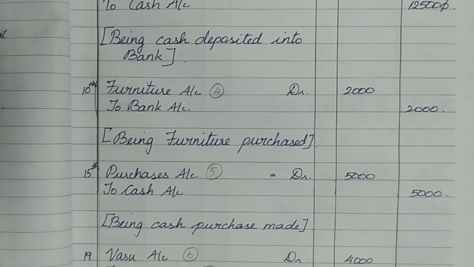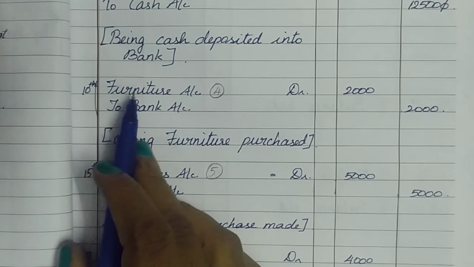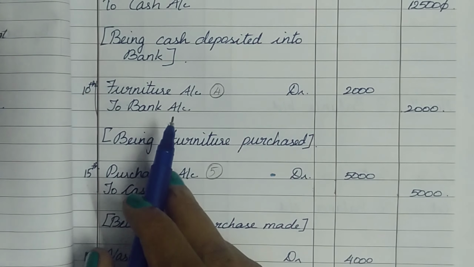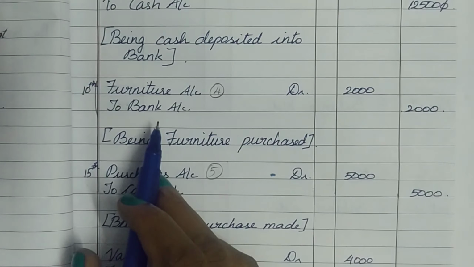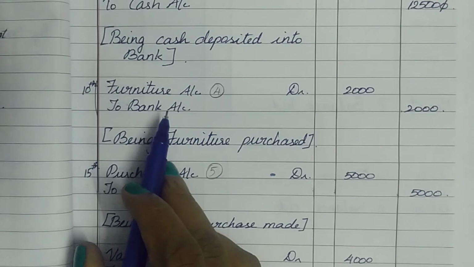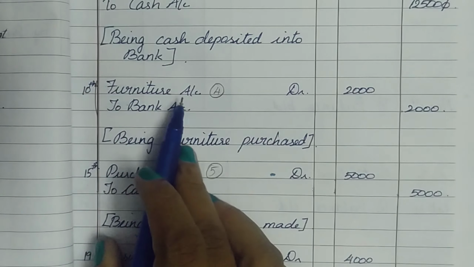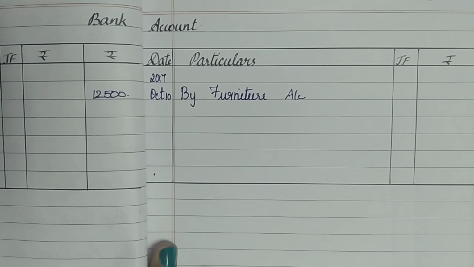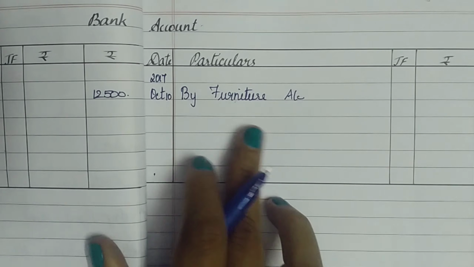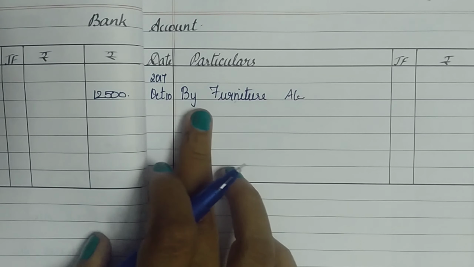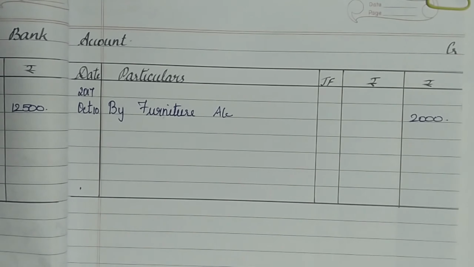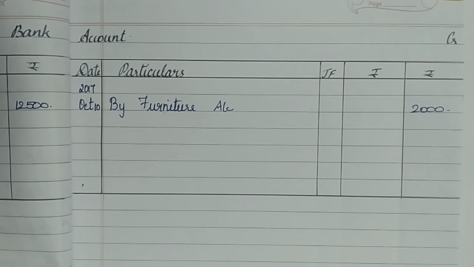12,500. After the 5th, on the 10th, we have furniture account debtor to bank account. This is the last entry relating to bank account. Here bank account is credited. Therefore, go to the credit side of the bank account and write by furniture 2,000. So back to my bank account, on the credit side, I've recorded October 10th by furniture account and the amount being 2,000.